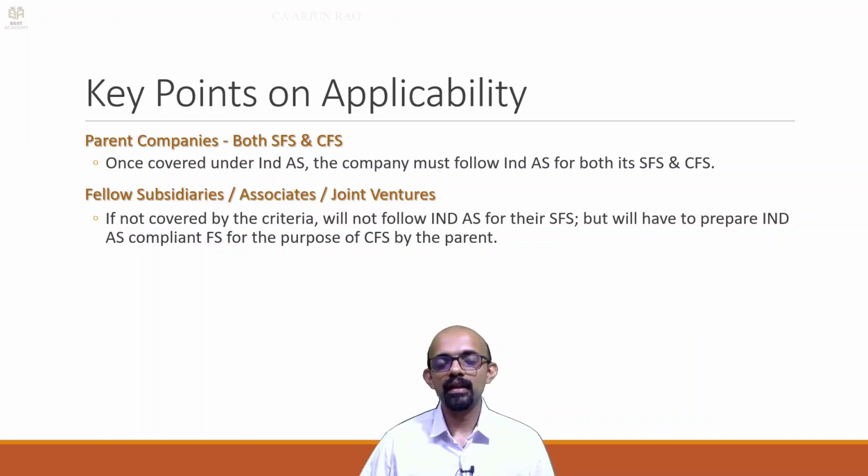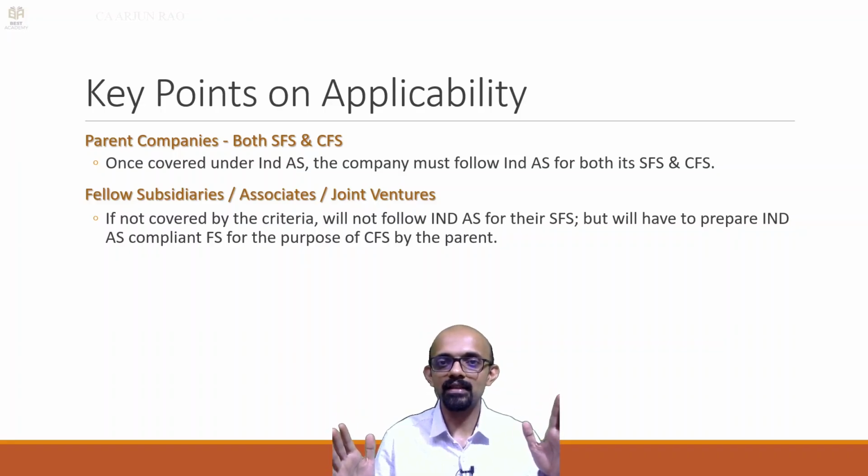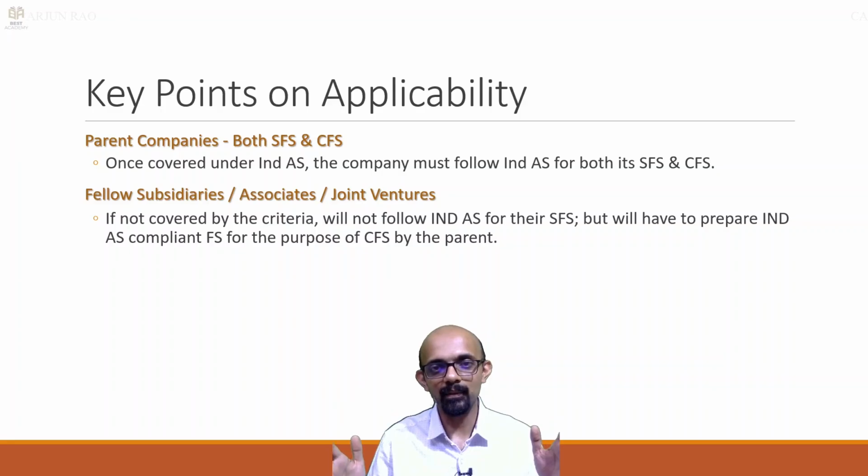So the next two cases that we are going to see relate to cross-border relationships. For example, the parent is an Indian company, the subsidiary is a foreign company. So the subsidiary will prepare financial statements as per the foreign country's accounting standards, say UK accounting standards, and the parent Indian company will prepare financial statements as per Ind AS.